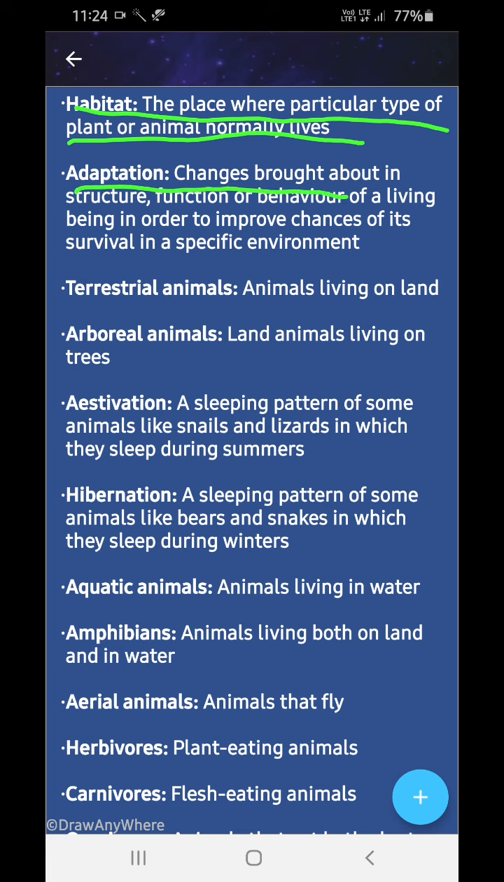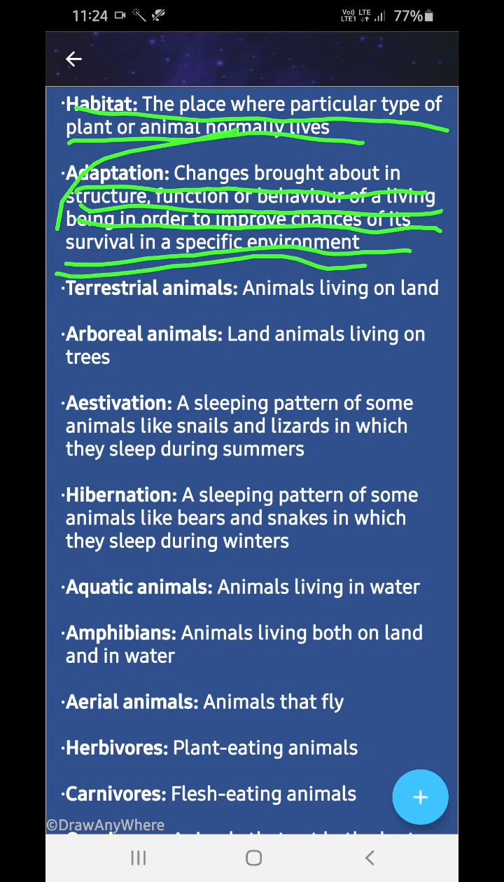Adaptation is a change brought about in the structure, function, and behavior of a living being in order to improve its chance of survival in a particular environment.